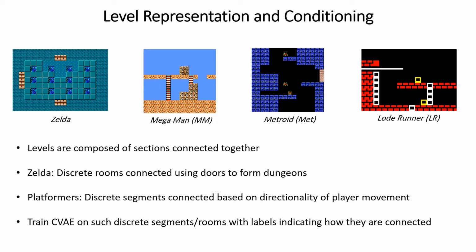But this is also true for platformers, where you can view the levels as being made up of these discrete segments connected based on the directionality of player movement through them. And so training a conditional VAE on the discrete sections, while using labels indicating how they can be connected to each other, should yield a model that can generate whole levels composed of these interconnected sections.